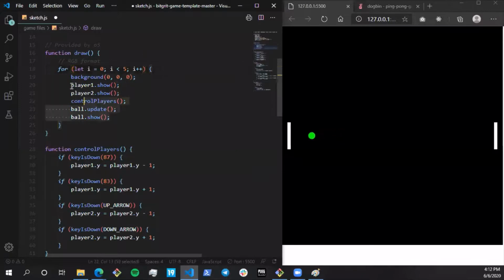The changes in the ball, this ball dot update, earlier was called only once per draw, so that's why the updates were slower. Now, with the loop running 5 times, for each draw, update is going to be called 5 times. So when I save this, it's going to increase the speed. I hope this was clear.